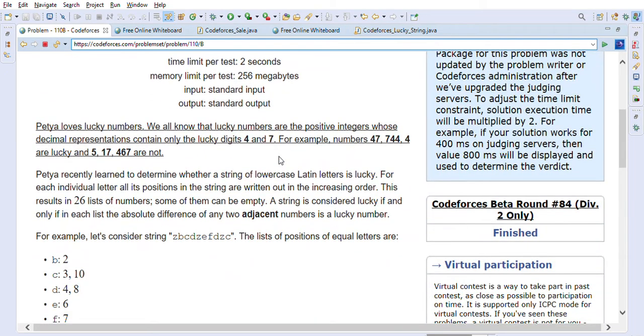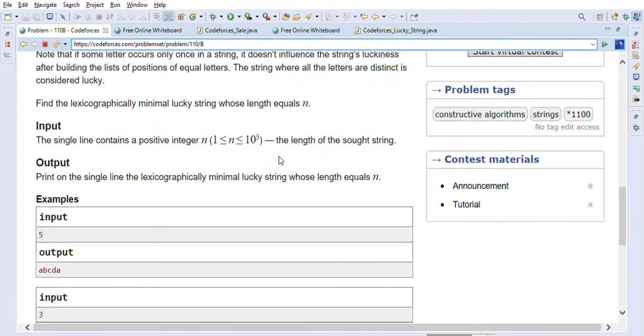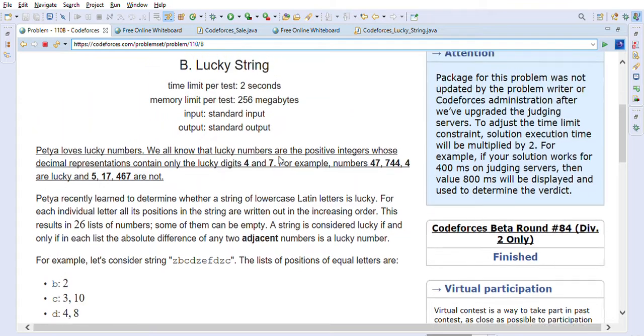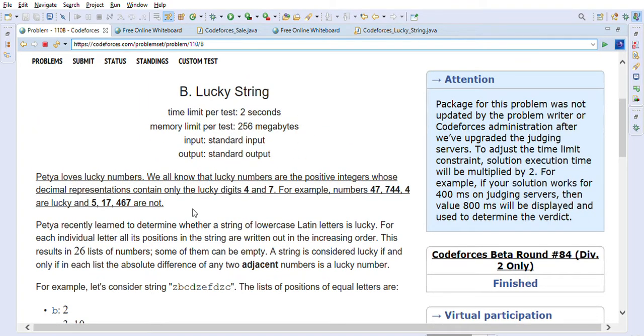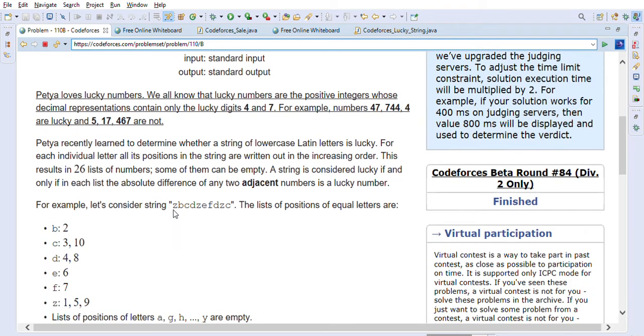So let's first go through the problem description, and we will understand how we are going to solve this problem. So Peter loves lucky numbers. We all know that lucky numbers are the positive integers whose decimal representations contain only the lucky digits 4 and 7. For example, 47 and 7444 are lucky, and 5, 17, 467 are not.